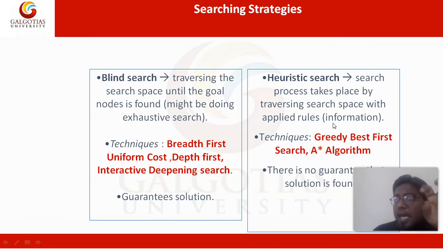Heuristic search: the search process takes place by traversing the search space by applying rules. So you say, I'll visit one restaurant randomly in a weekend. You are not going to perform a linear search. You are taking a heuristic step and selecting one restaurant randomly. You are expecting that you will find the best restaurant, but it is not guaranteed. The known algorithms for heuristic search are greedy search, best first search, and the A star algorithm. There is no guarantee that the solution is found.